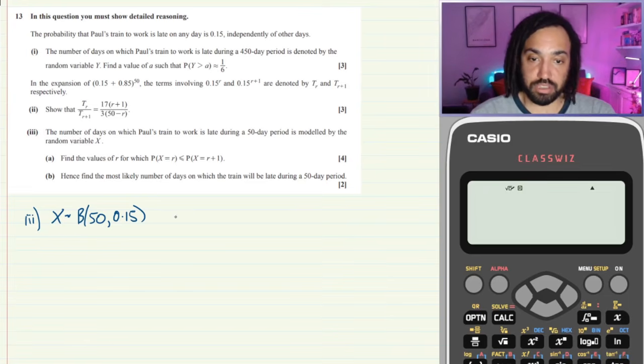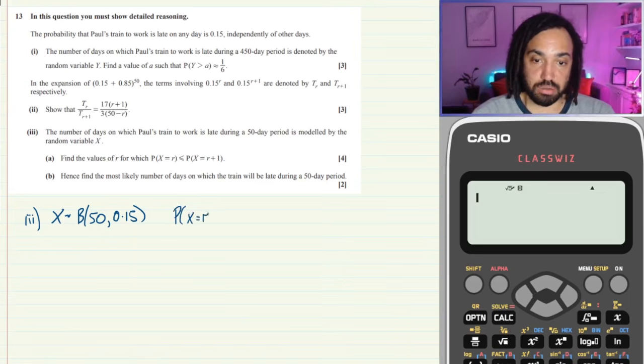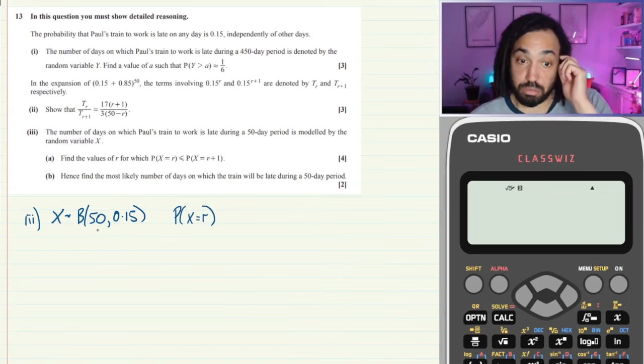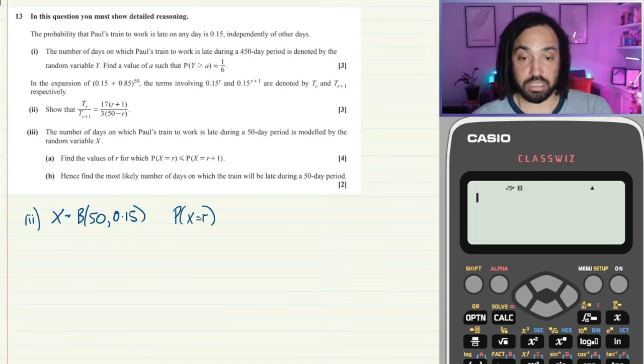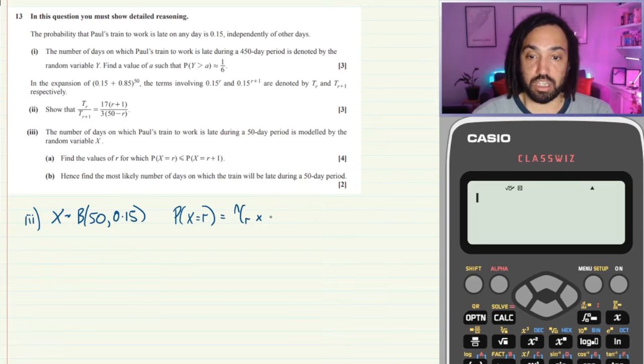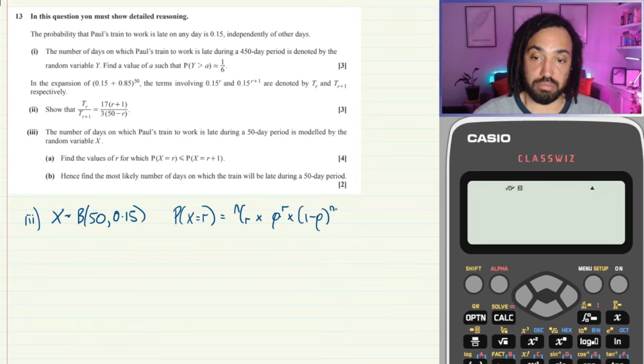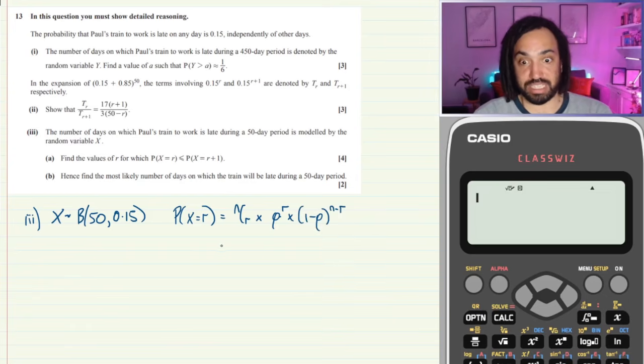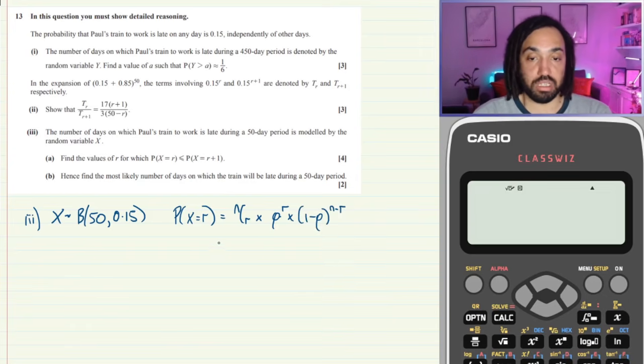Okay, well let's just figure out what is the probability that x is equal to r. Well, from a binomial distribution like this, we know the formula for that. It's n choose r times by the probability p to the r multiplied by 1 minus p to the n minus r. That's the chance of having an exact value on a binomial.